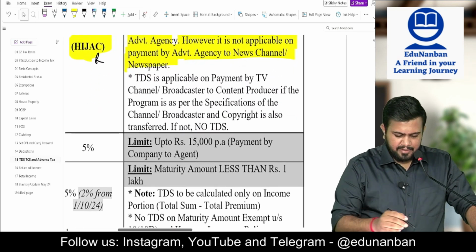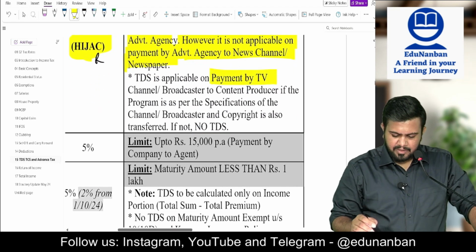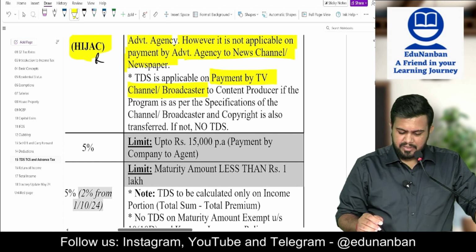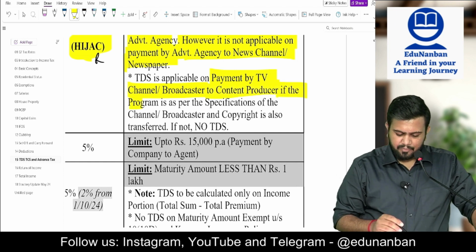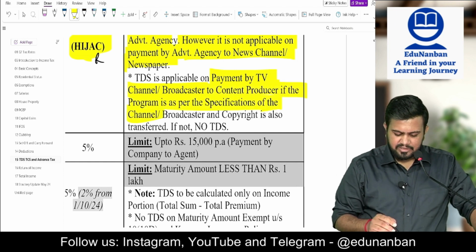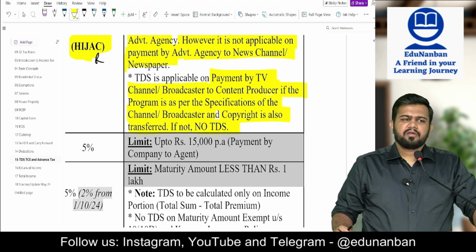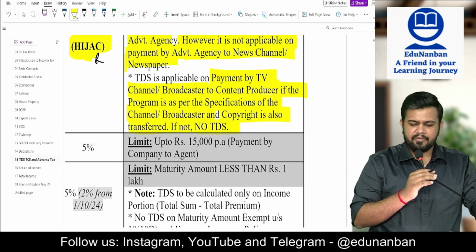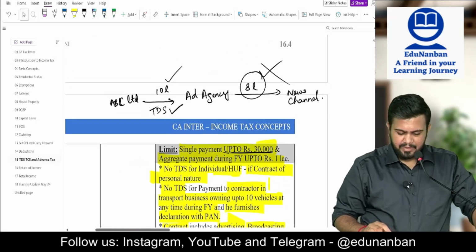Next, TDS is applicable on payment by TV channel or broadcaster to content producer if the program is as per the specification of the channel or broadcaster and copyright is also transferred. If not, there is no TDS. Okay, for example, there is a company,